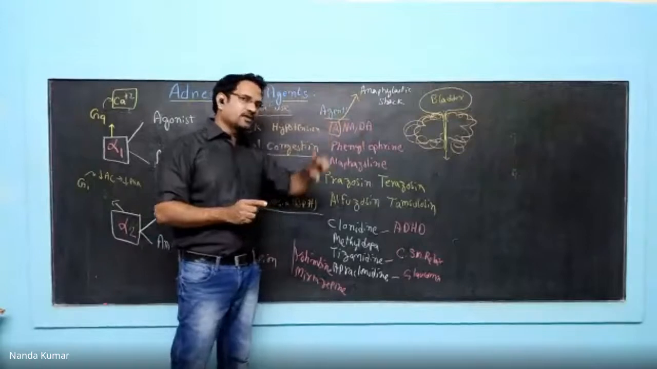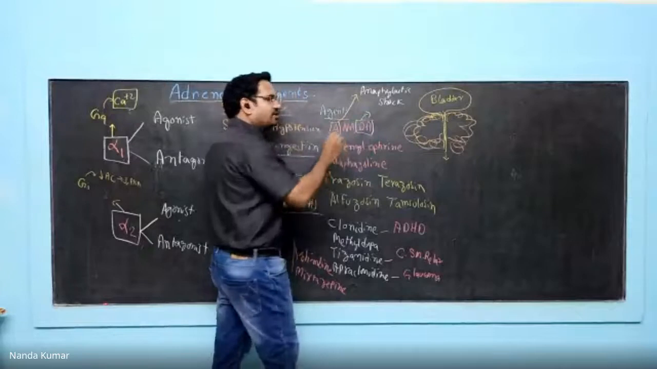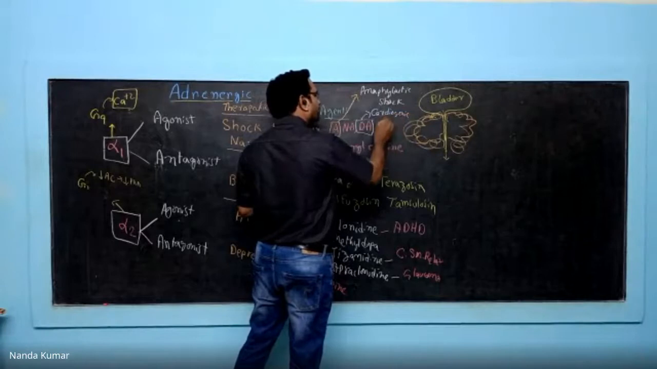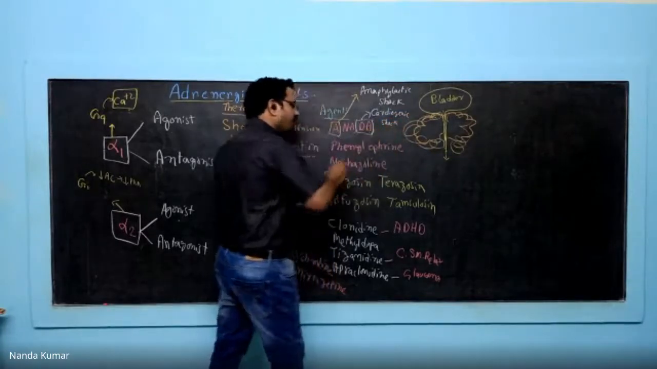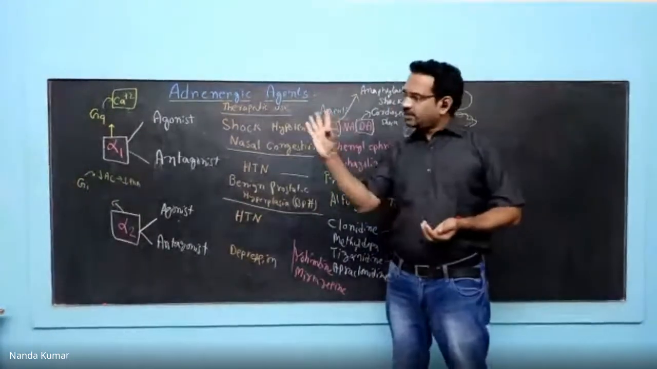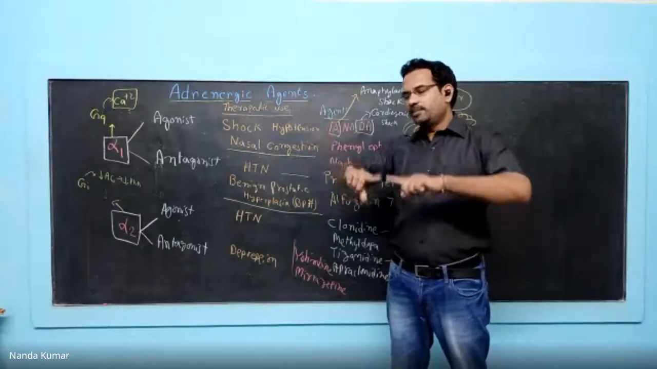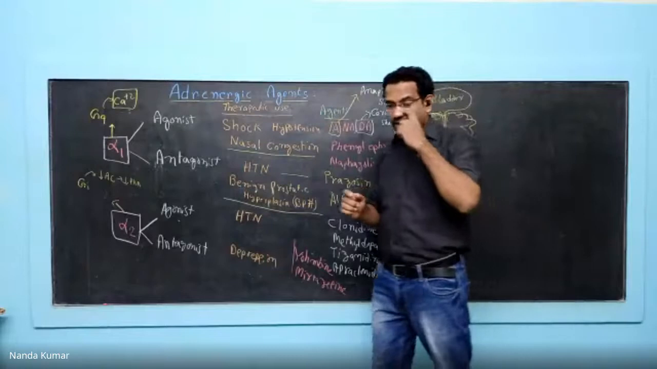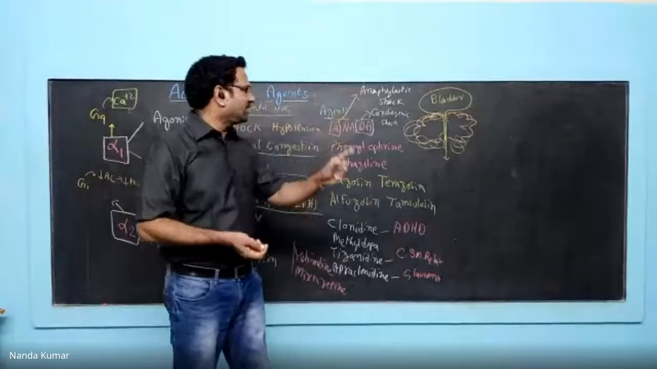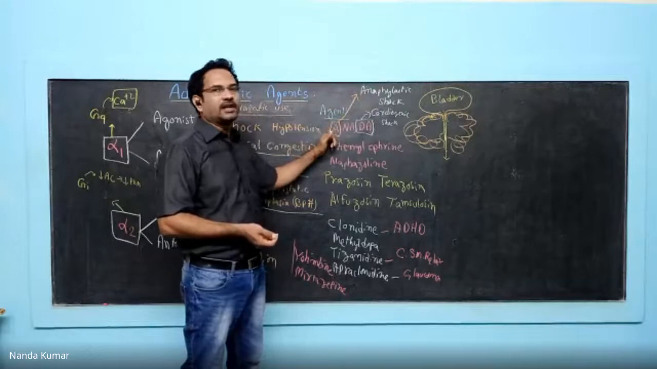Similarly, dopamine is the drug of choice to treat cardiogenic shock. If you remember, dopamine is an inotropic agent. When dopamine is used, it increases the force of heart contractions. When the force of contractions is increased, cardiac output increases. Cardiogenic shock occurs when cardiac function or cardiac output is reduced. To treat that, dopamine is used, whereas for anaphylactic shock, the drug of choice is adrenaline.